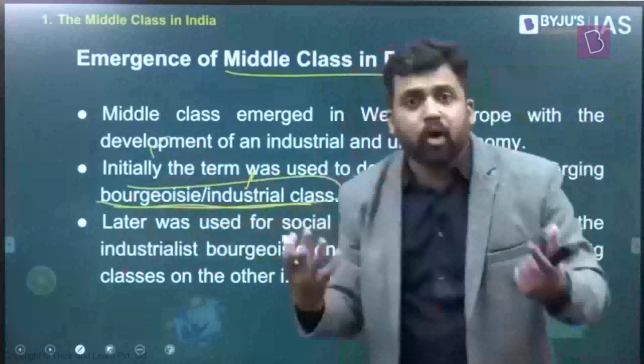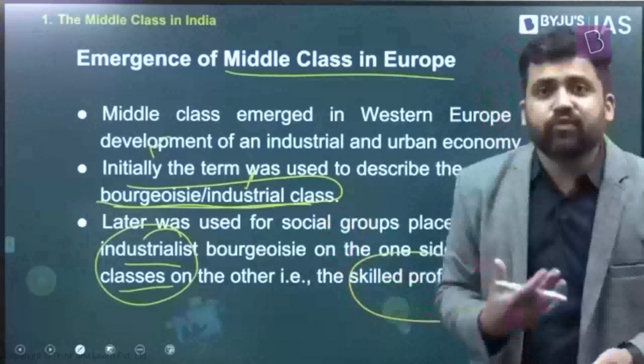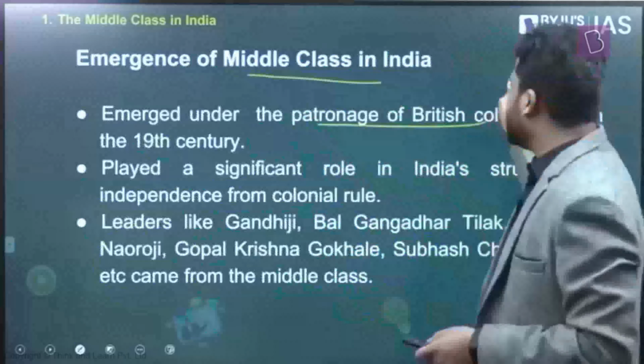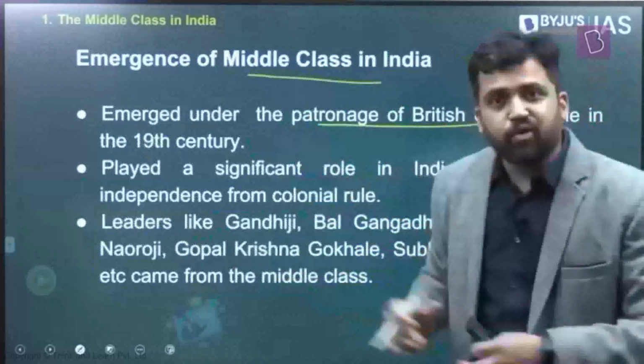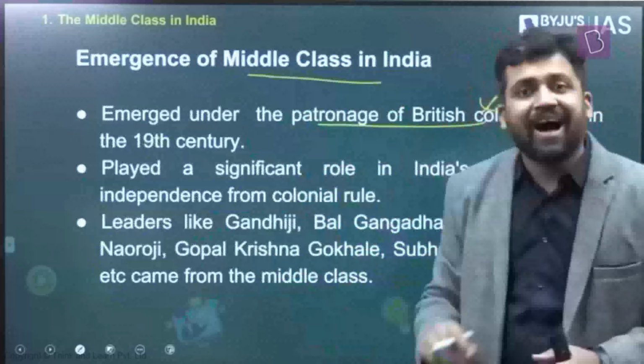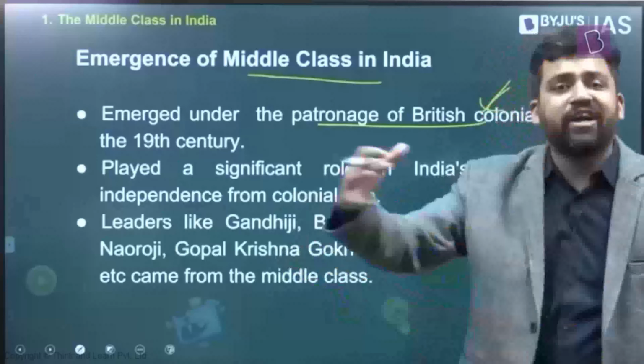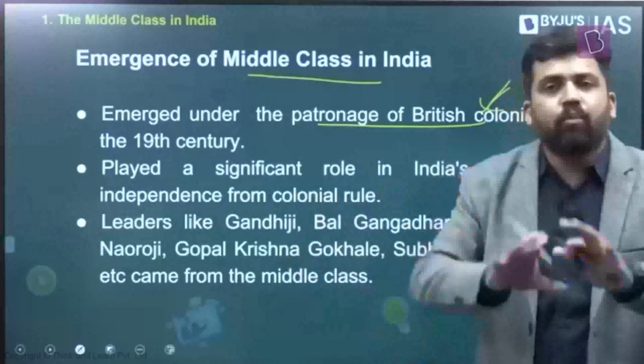But in the case of India, this is not the case. Industrialization is not happening in India like this. In India, the middle classes are emerging as a result of contact with the Britishers, under the patronage of the colonial rulers. The Britishers are coming to India, and certain people, certain communities are providing different services to them. For example, merchants, traders, accountants, they're all providing different kinds of services to the Britishers. And gradually they are becoming the middle classes.